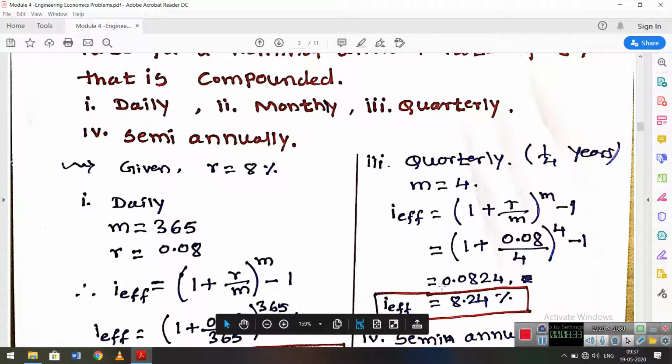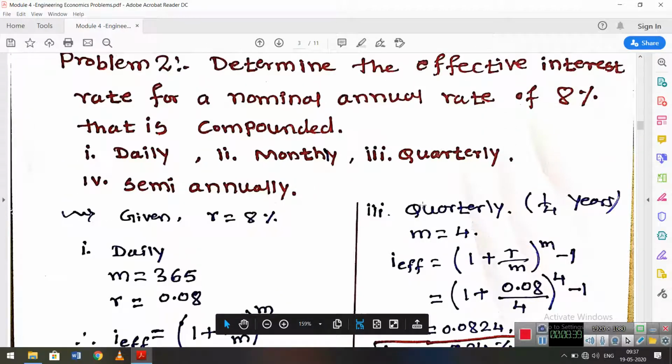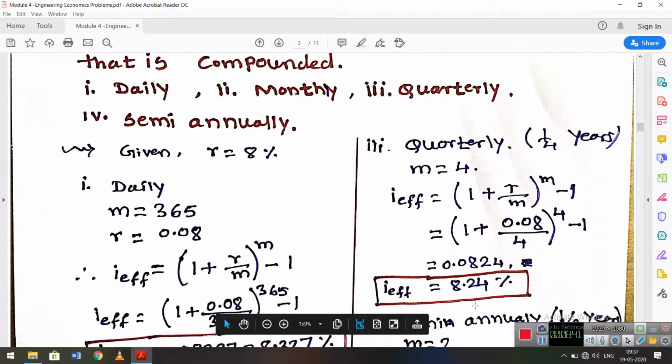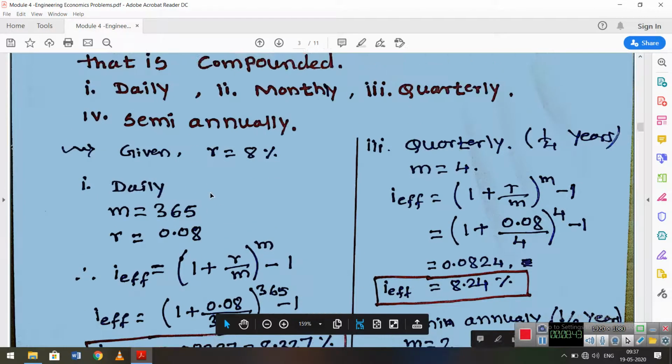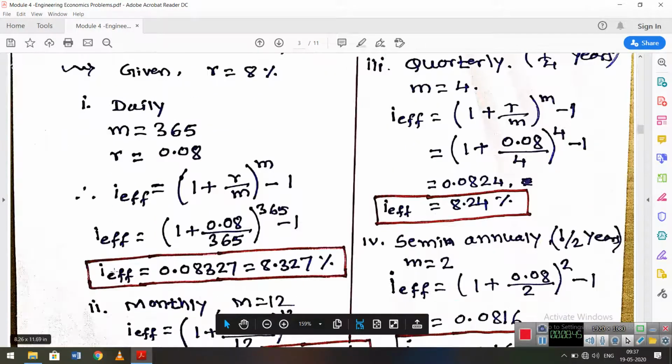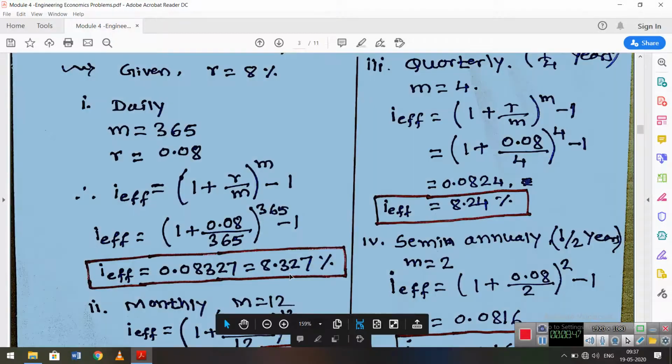So the effective interest increases because of this. If it is quarterly, we get this; if it is daily, the effective interest rate will be very high.